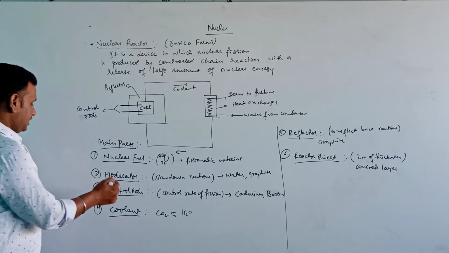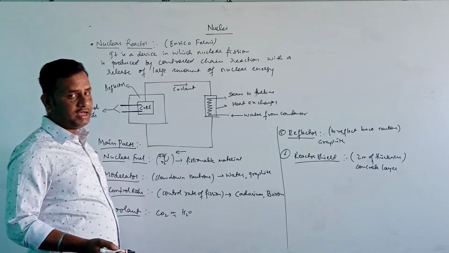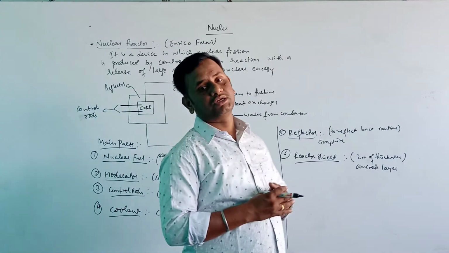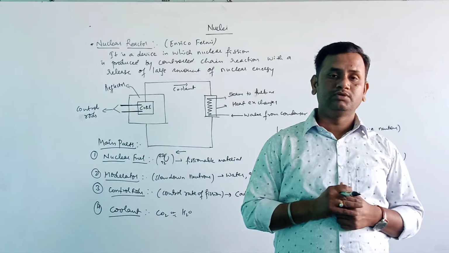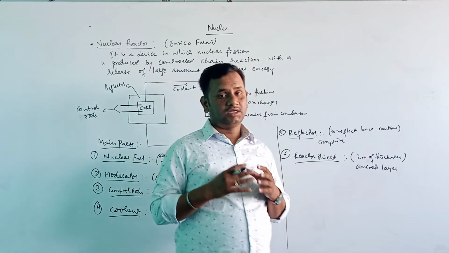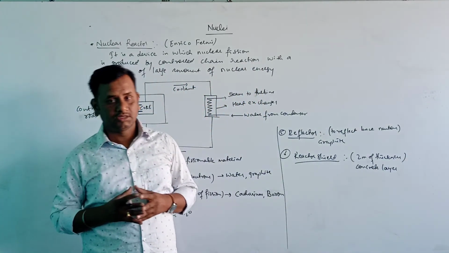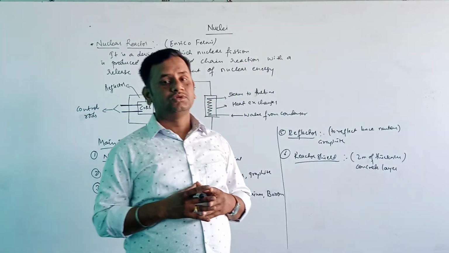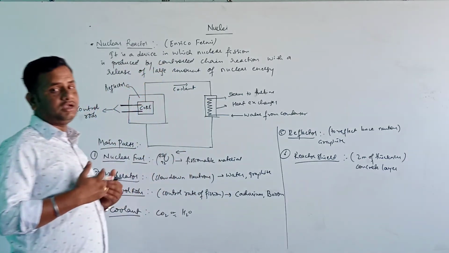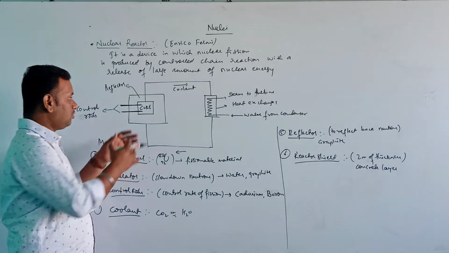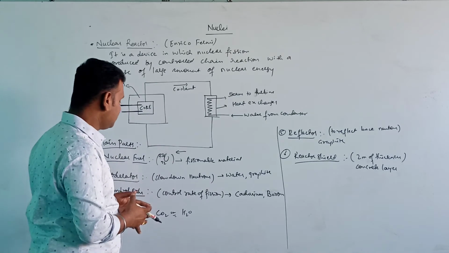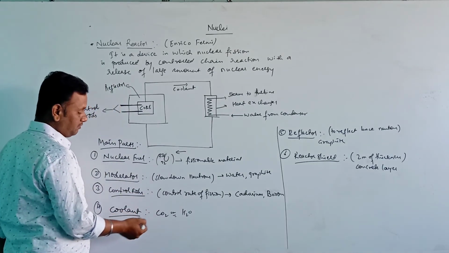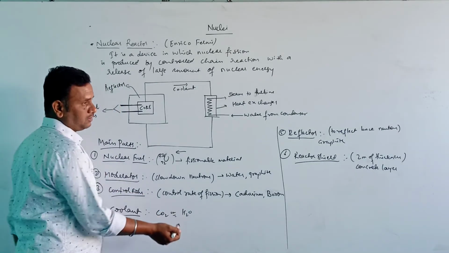Okay. Now next is coolant. As in a nuclear reactor a large amount of energy is being produced, a large heat is being produced inside the nuclear reactor. So to cool that whole system, the whole nuclear reactor, we are using coolants here, like carbon dioxide or water. Okay.